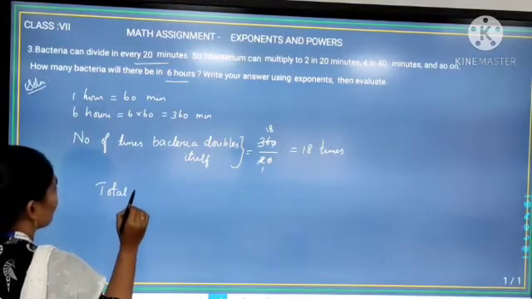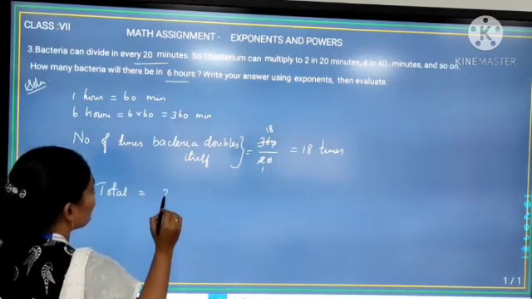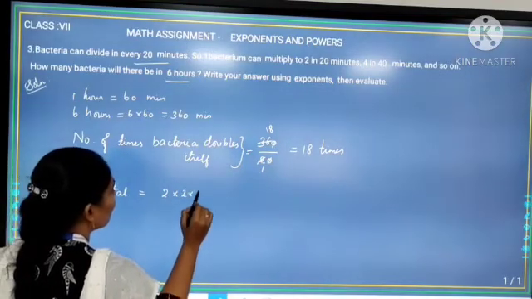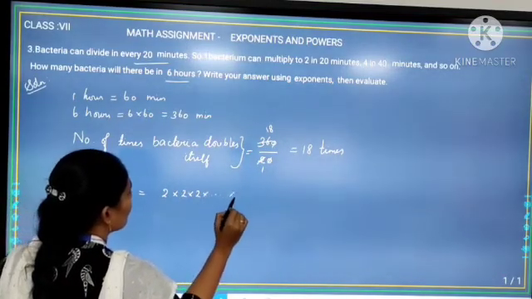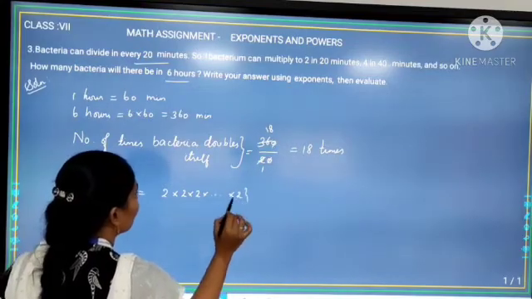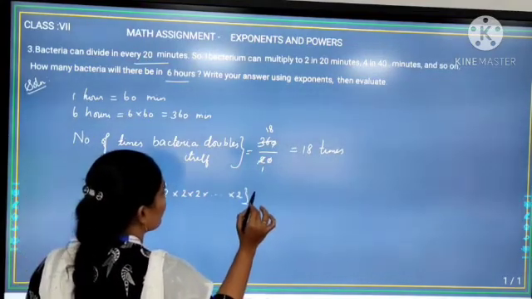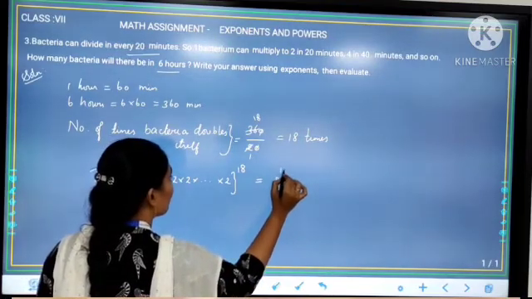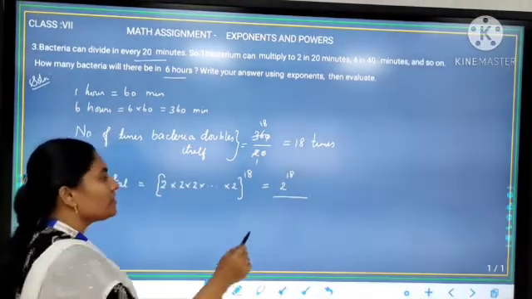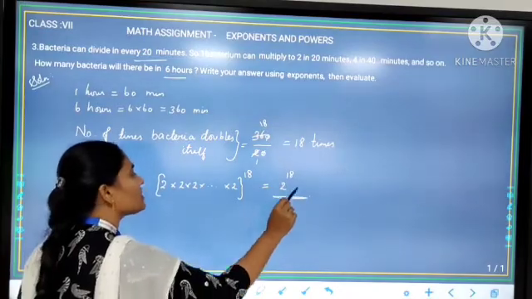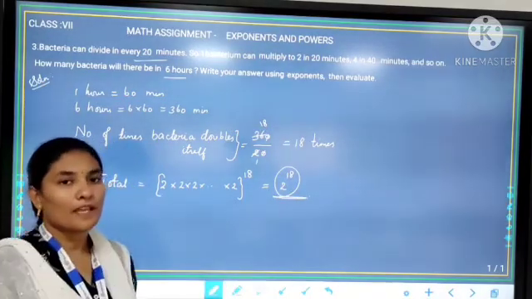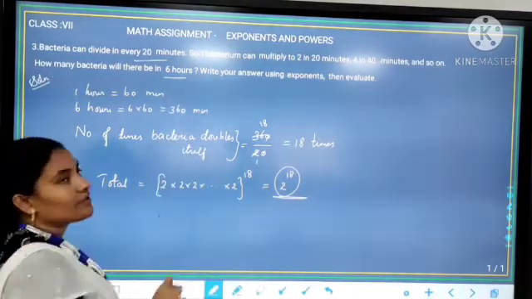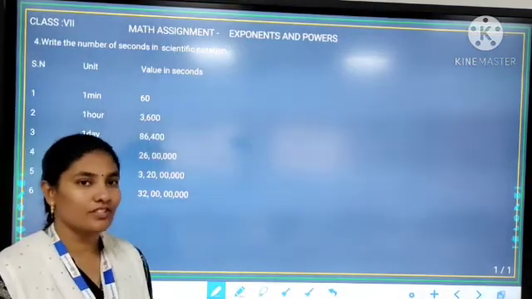So the question: how many bacteria will there be in 6 hours? There will be 2 to the power 18 bacteria in total. 18 times it doubled itself can be written as 2 to the power 18. Thus there will be 2 to the power 18 bacteria at the end of 6 hours. See the fourth question.